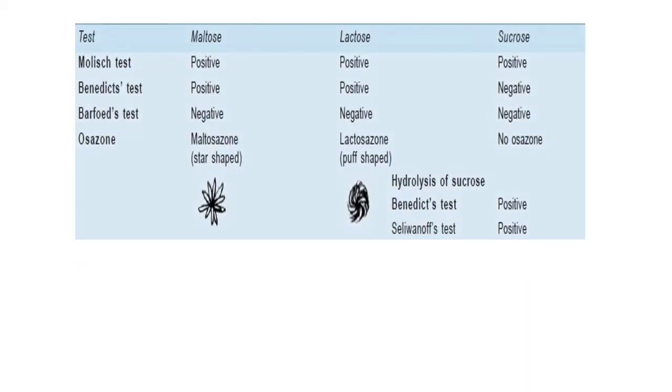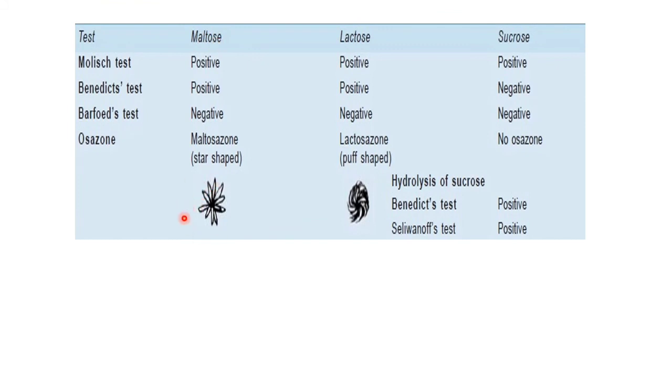This is the table showing the various reactions of reducing and non-reducing disaccharides. The maltose, lactose and sucrose all will give Molisch test because all are carbohydrates. Maltose and lactose will give Benedict test positive because they are reducing, while sucrose will not give Benedict test positive because it is non-reducing. Maltose, lactose and sucrose all will give Barfoed test negative because they all are disaccharides.